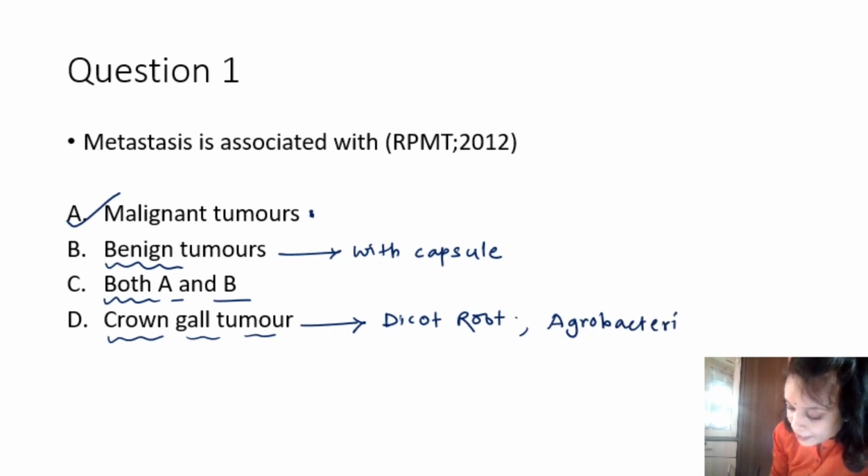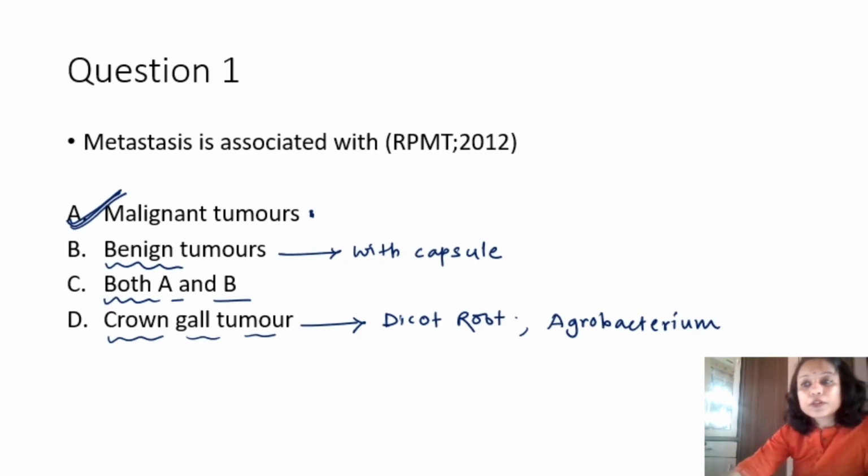When this Agrobacterium introduces T-DNA into a plant cell, the cell turns cancerous. So metastasis is associated with malignant tumor. So malignant tumor becomes the correct option, right? Let's move to the next question.